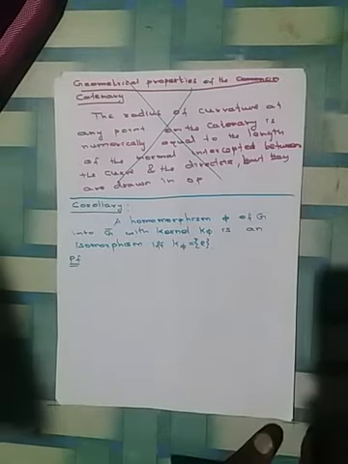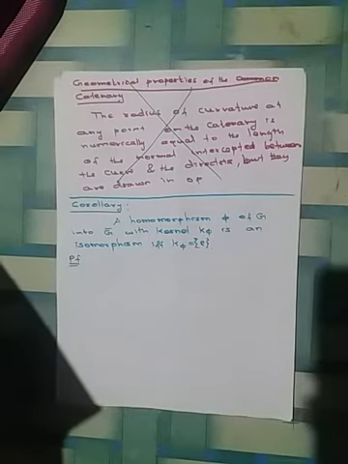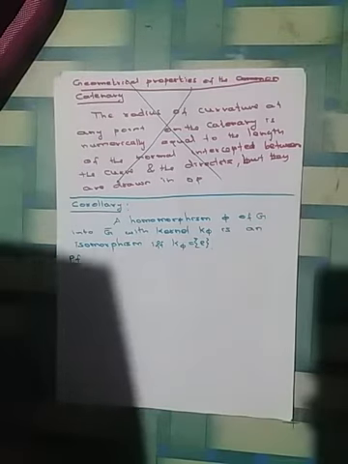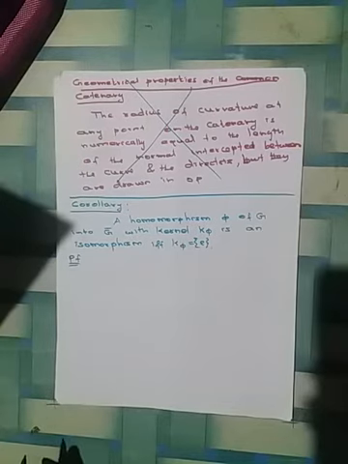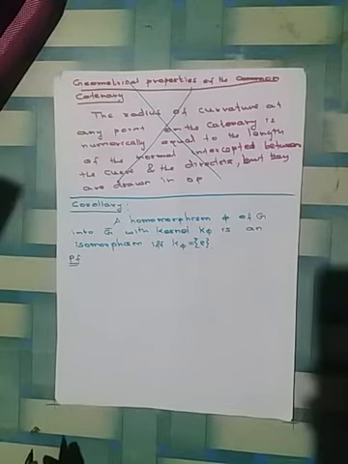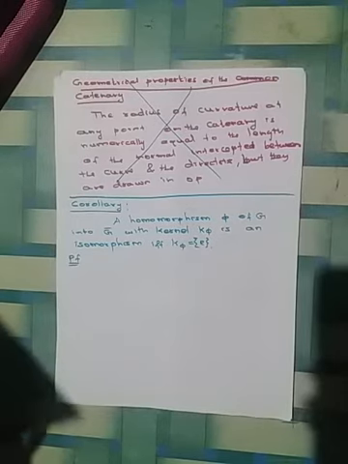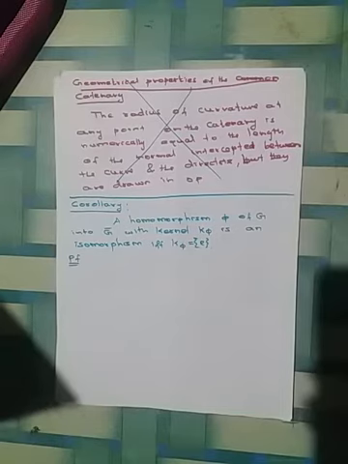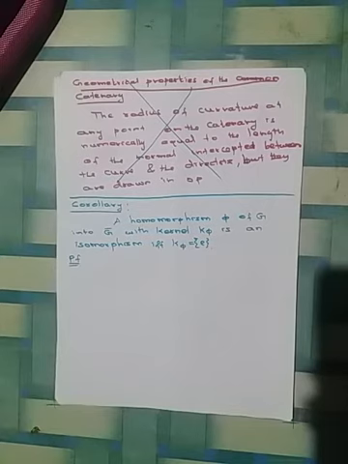Hello everyone. In this video we are going to discuss the corollary to the last lemma, the last result. That is, if phi from G to G bar is a homomorphism, then the kernel of the homomorphism contains only the identity element if and only if phi is a one-one function. This result we have studied last class. Now we are going to discuss the corollary.